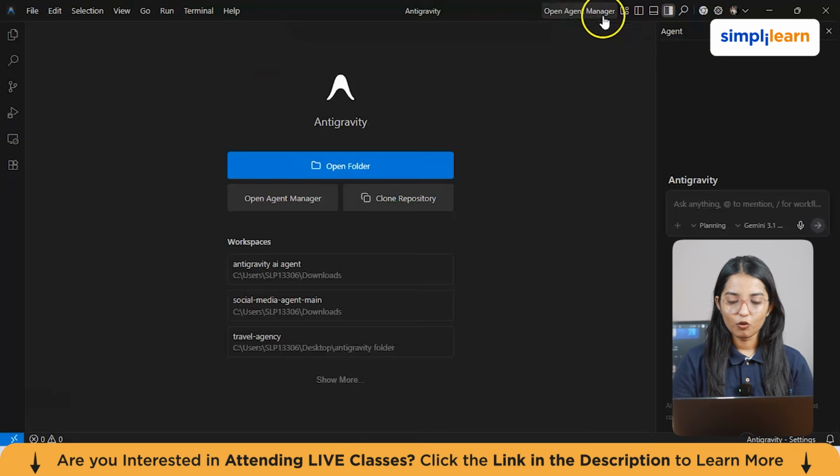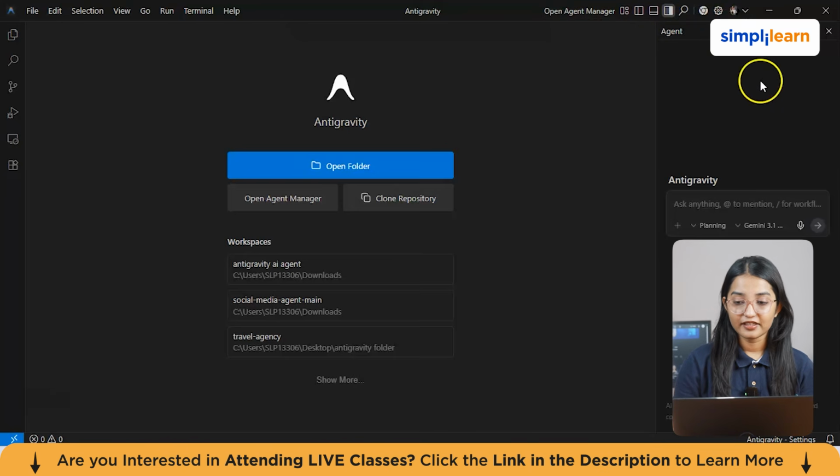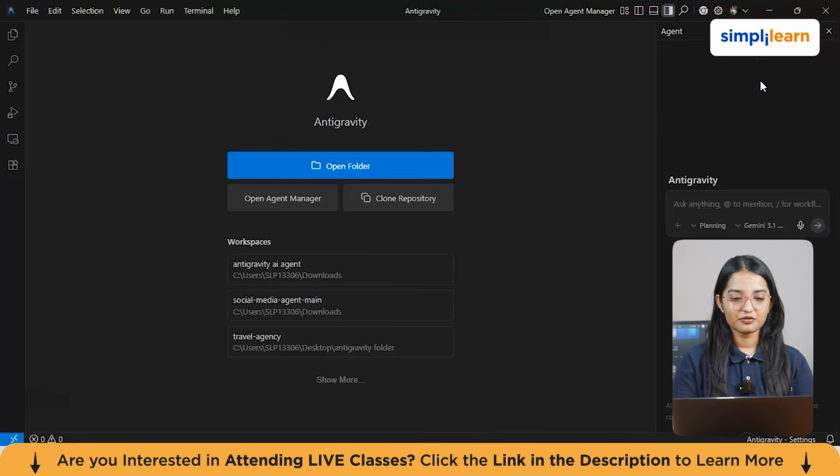You can also see the open Agent Manager, and the agent mode is also there in case you have any queries to ask. Now, this is really amazing. Also, I have a full video on an Antigravity tutorial. If you want that, I can attach it in the description box below. So do check that video out.